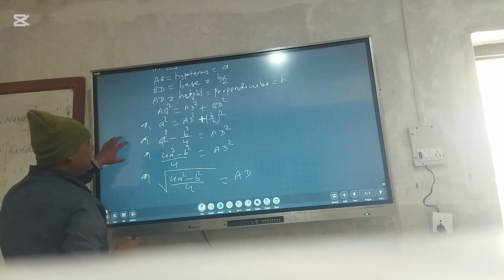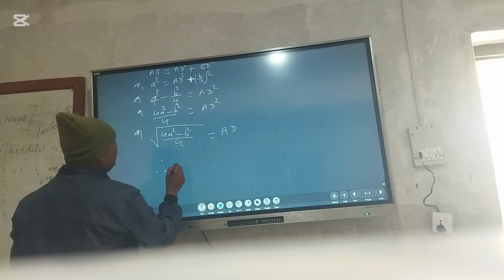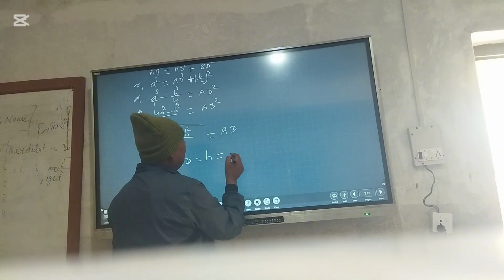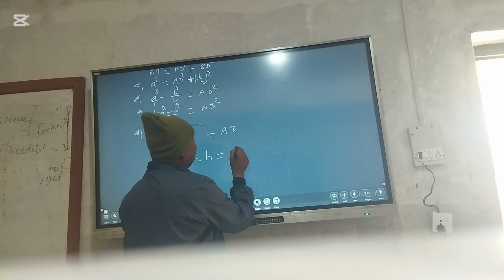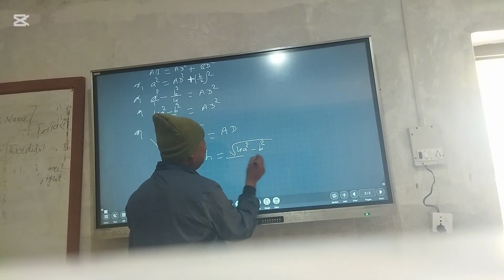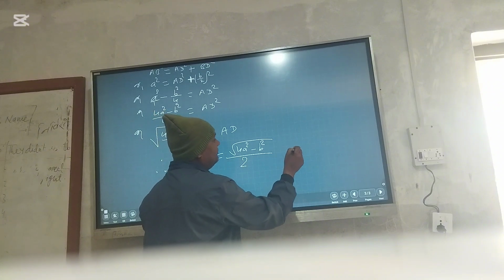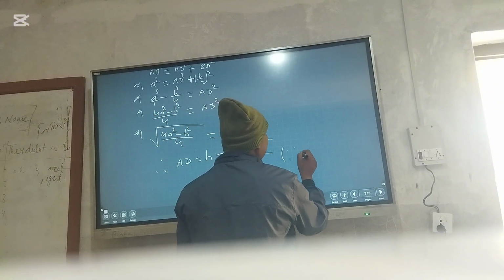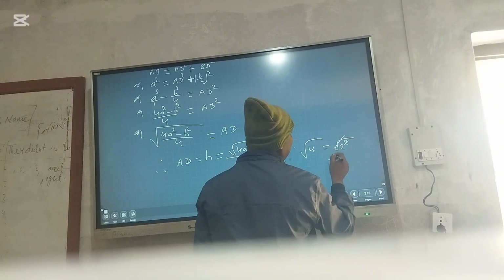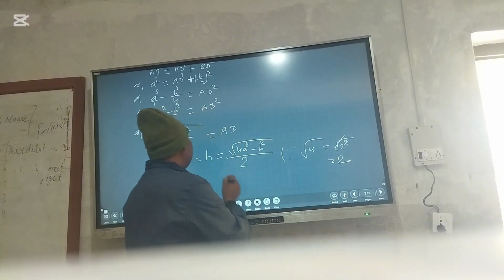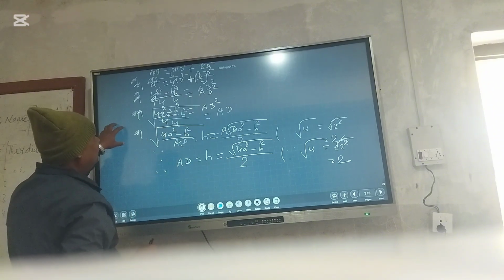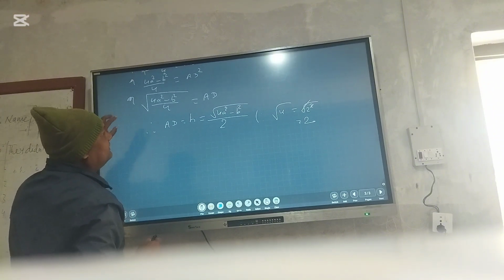Here AD means height. Then we have to write AD means height of the triangle, equal to root of 4A square minus B square by 2. How? Root over 4 means root of 2 square, the square cancels the root, so we write 2. This root is the whole part of the given equation.